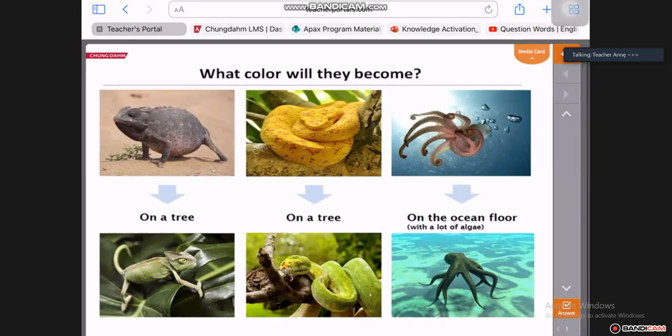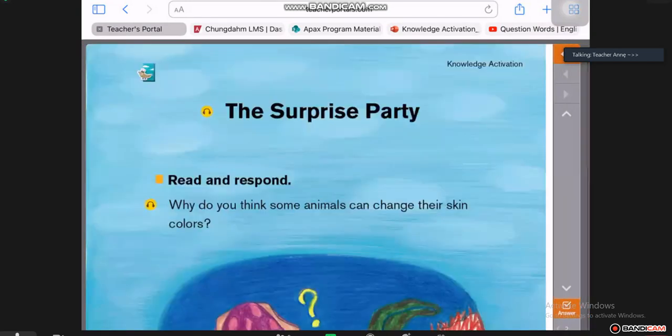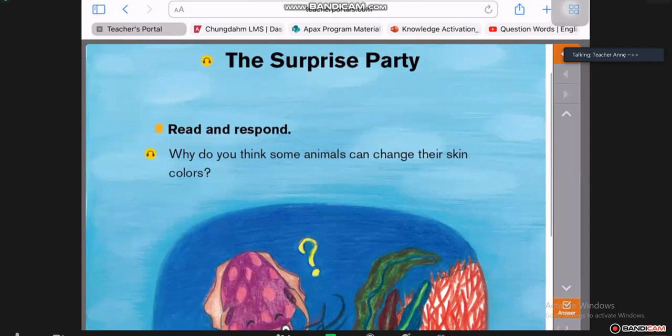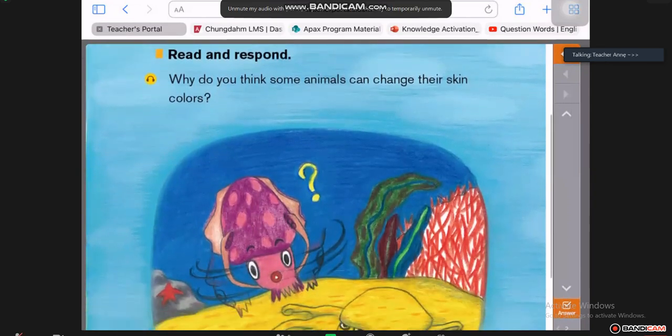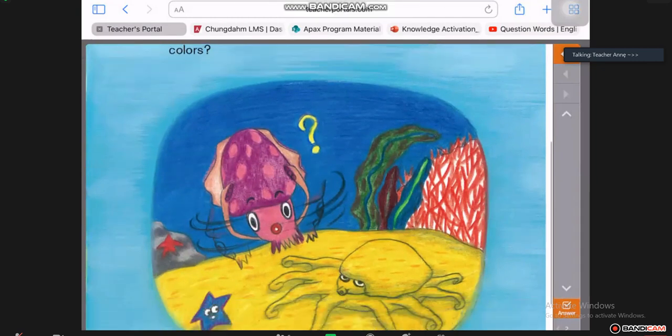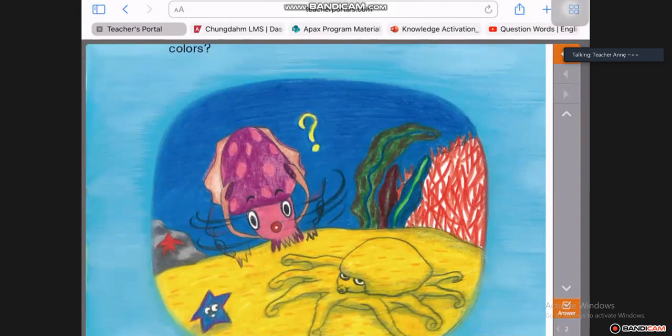So now let's have a look at our surprise party for today. Why do you think animals can change their skin colors? Why do you think that is, Nikki? Why can they change skin colors?